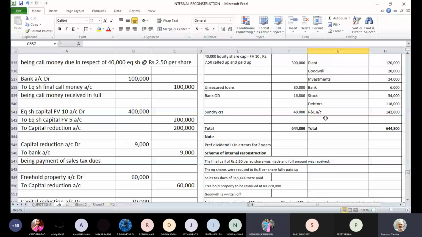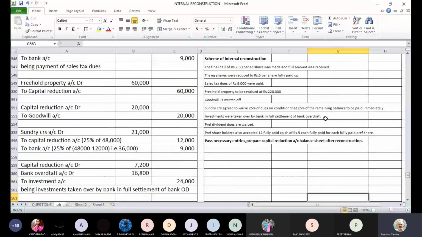There will not be any entry passed for this because it was merely a contingent liability disclosed by way of a note in the balance sheet. And if the contingent liability is waived, then we will not have any entry in your books of accounts. If it is an actual liability already recorded in the books, appearing in your balance sheet also, then the waiver will affect your accounts and you have to pass the entry for waiver of such amount. But if it is not so, then there will not be any corresponding entry into the books of accounts. We are not going to pass any entry for this.